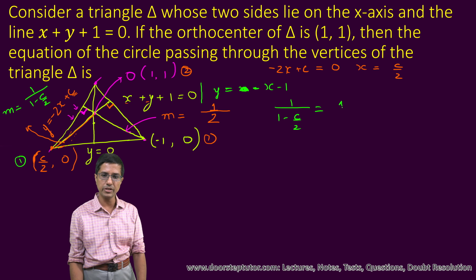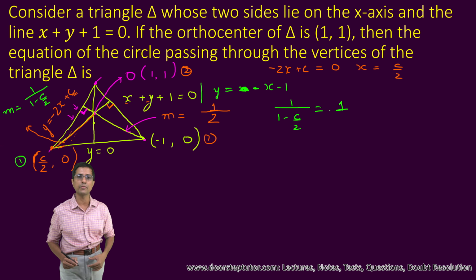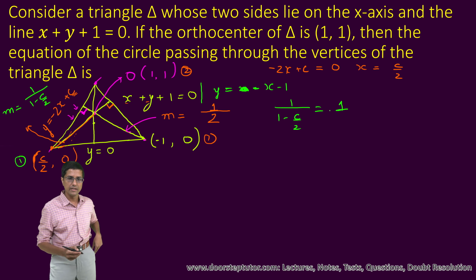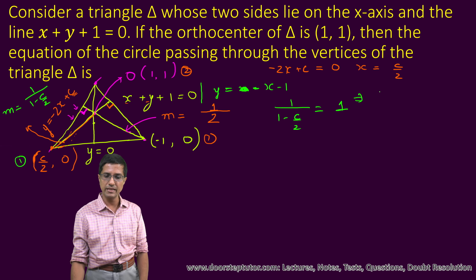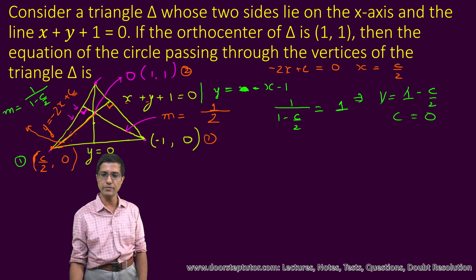So this just becomes equal to 1, because it is the negative of the reciprocal. Because those two are perpendicular. So now from this you can quickly understand that 1 should be equal to 1 minus c by 2. 1 and 1 will cancel, which of course means that c is equal to 0. C has to be 0.